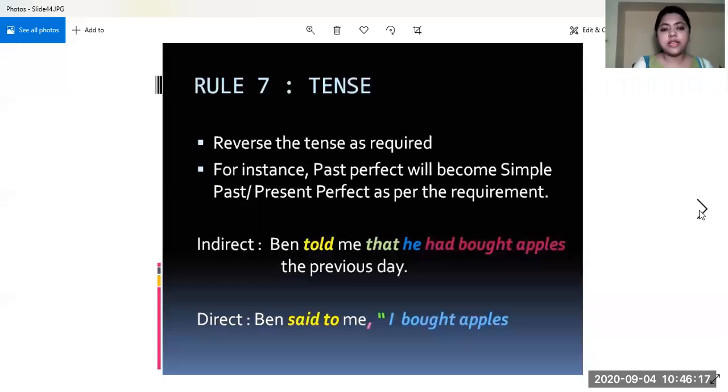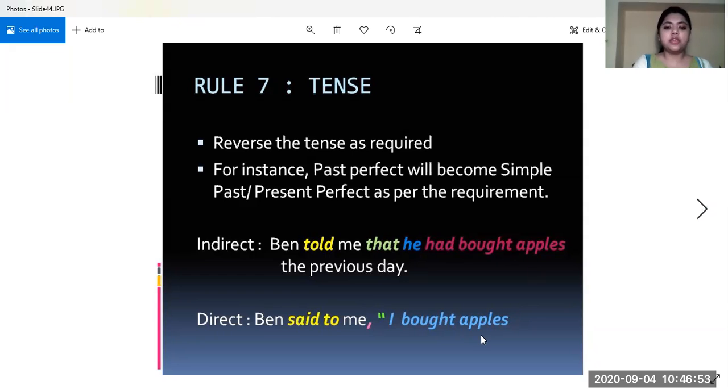Next is the tense. I have already told you what kind of tense changes to what. So you just have to do the reverse of it. For example, simple present tense was getting changed into simple past. Present continuous was changing into past continuous, and likewise. So if you find a sentence in indirect speech whose tense is past continuous, then we will change it into present continuous when we are converting it into direct speech.